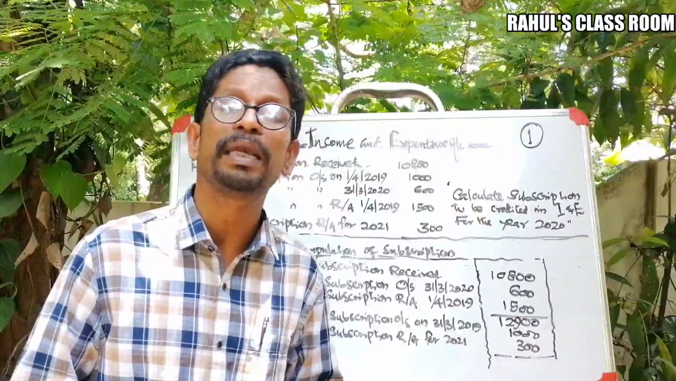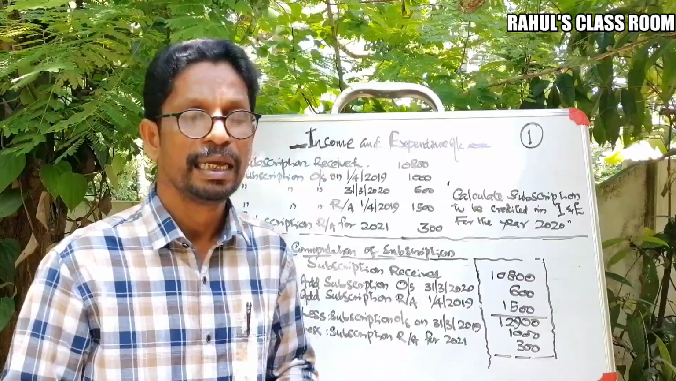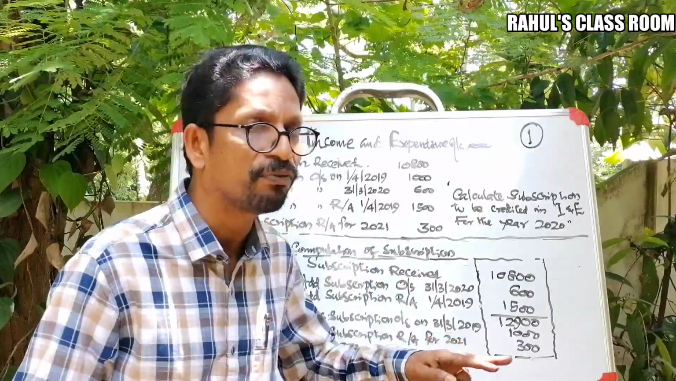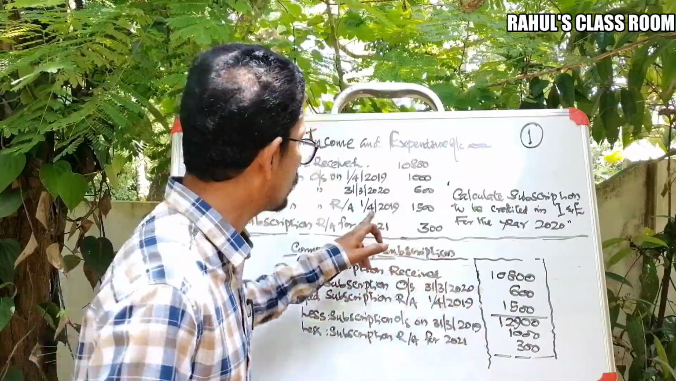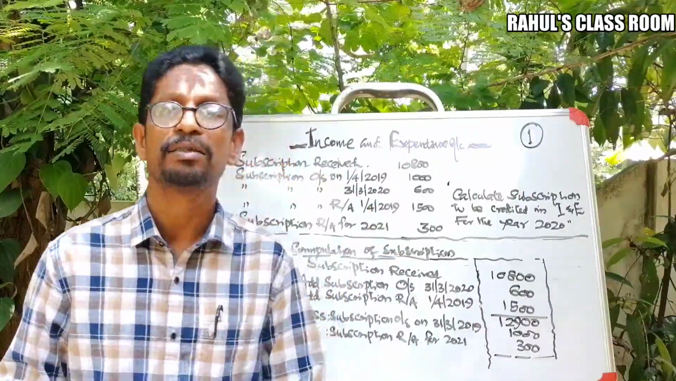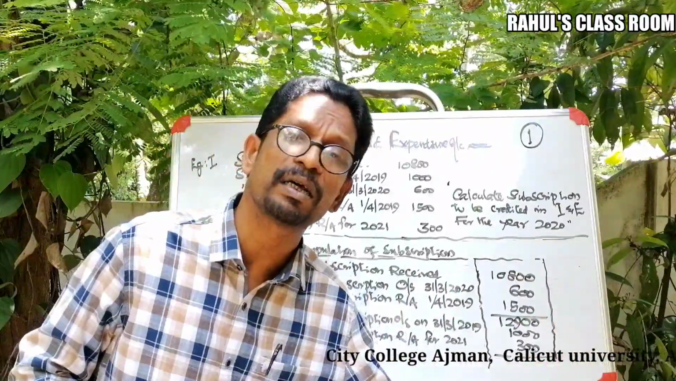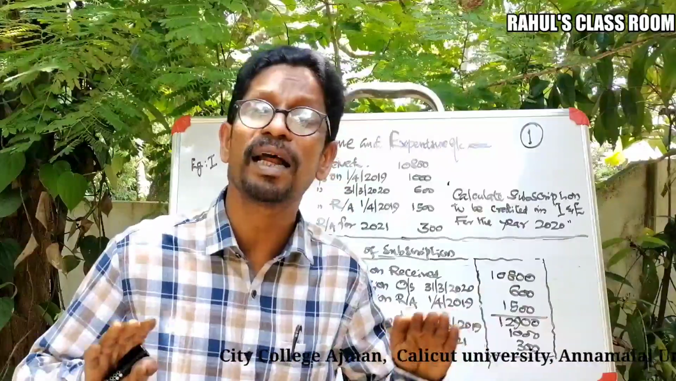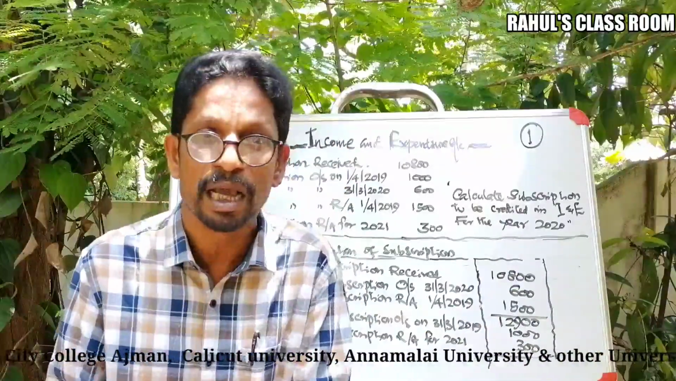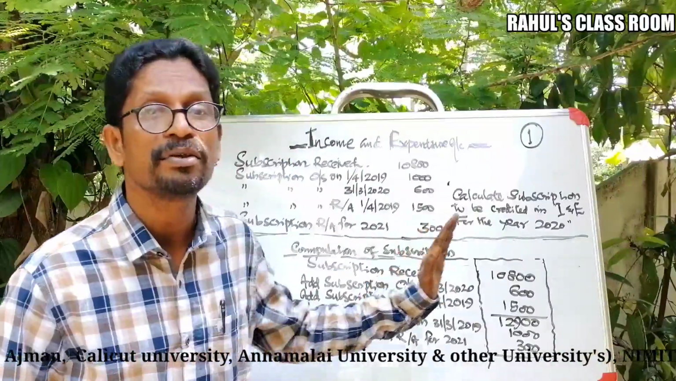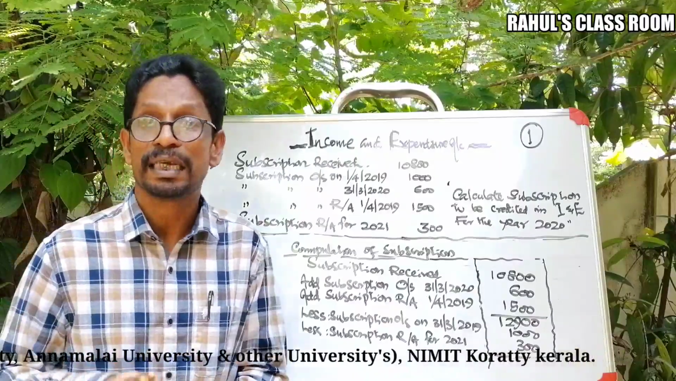Received in advance means the amount received for a future period. Here, the subscription received in advance as on what date? That is on the beginning date, say 1/4/2019. That means during the previous year, we received a certain advance amount for which year? For the next year. For the next year means our current year 2019 to 20. Therefore, it's a part of the current year's income.